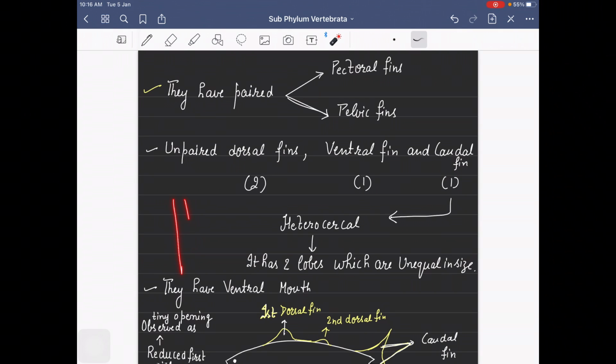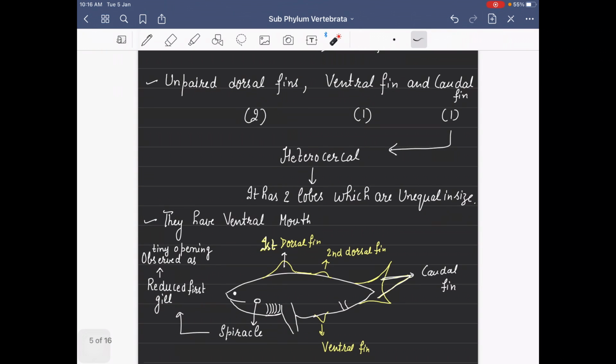Now, one new feature about the caudal fin: in Chondrichthyes, or cartilaginous fishes, the caudal fin is heterocercal. Heterocercal means it has two lobes.